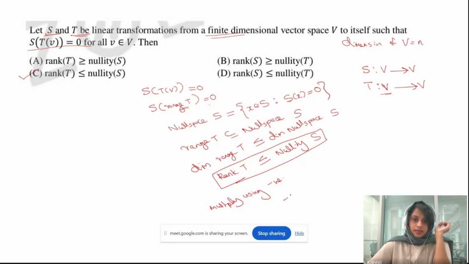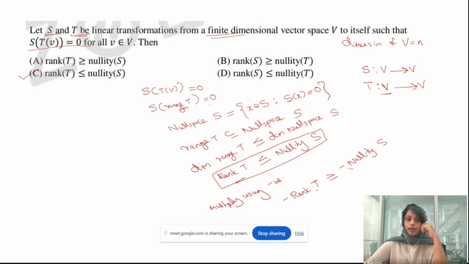What you will get is minus of rank T, and this inequality is going to change, then minus of nullity of S. This one I have. Now I'm going to add the dimension of V on both sides.